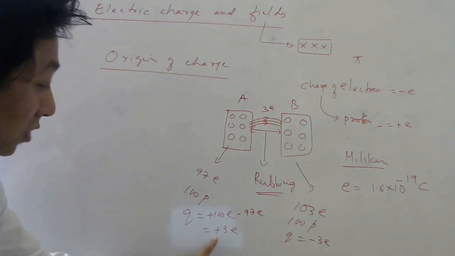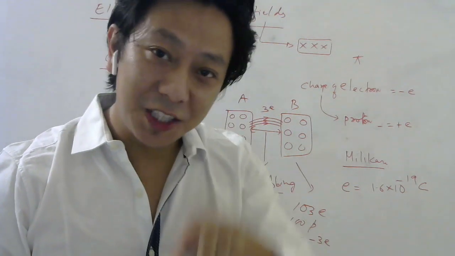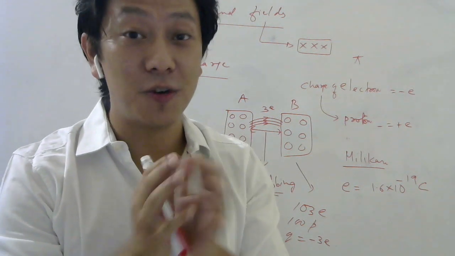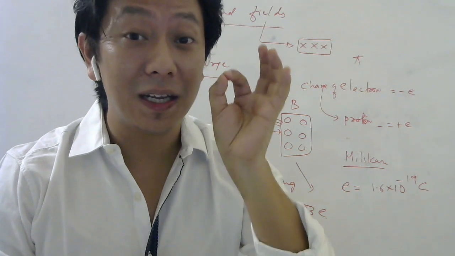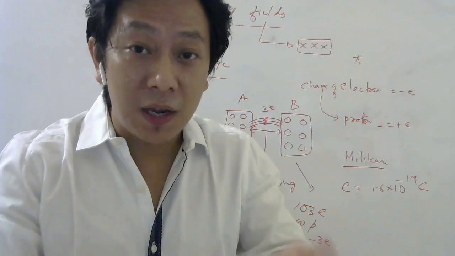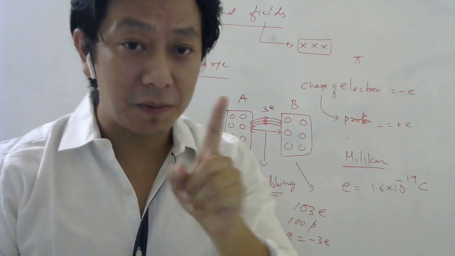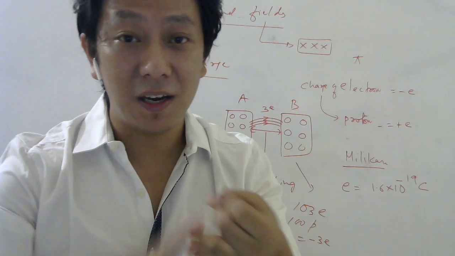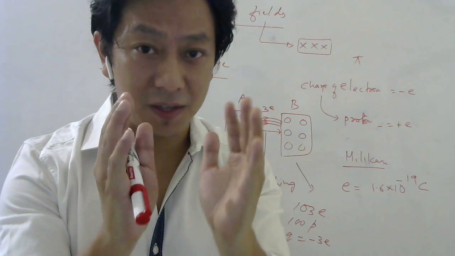So a body gets positively charged not because it gained protons, mind you. It became positively charged because it lost electrons that it had when it was neutral. So something very important: a body gets charged when you lose the old electrons which you already had, or when you gain new electrons from another body which you did not have. So remember again, a body gets charged when you lose the electrons which you had, or you gain new electrons which you did not have. Keep this in mind.